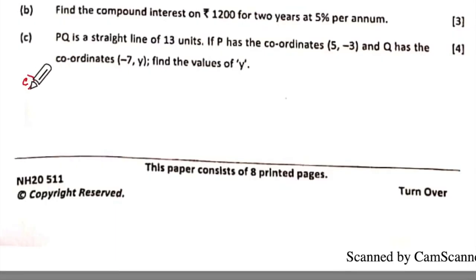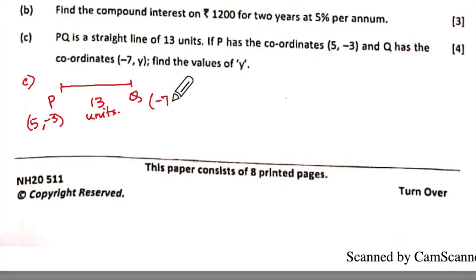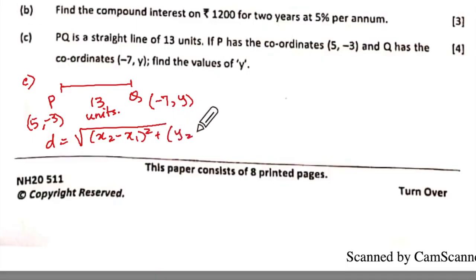Then we come to C. PQ is the straight line, 13 units. P has coordinates as given. So we will show P. Remember, tip number 1 is always to show diagrammatic representation. So P is (5, minus 3) and Q is (minus 7, y). So you can use the distance formula for this. You remember the distance formula, right? It is under root (x2 minus x1) whole square plus what? (y2 minus y1) whole square, correct?